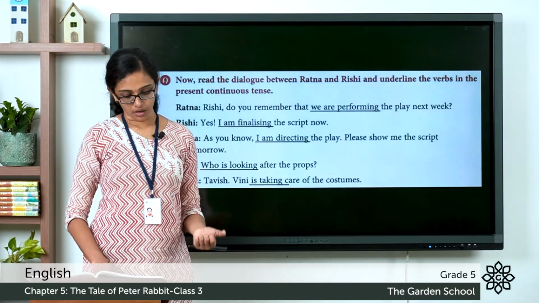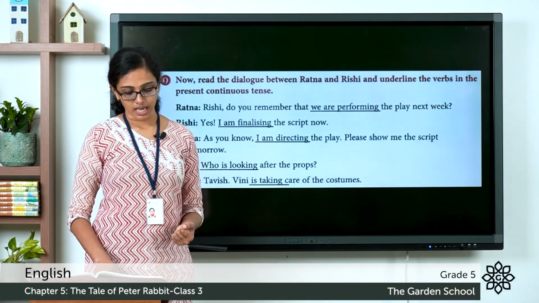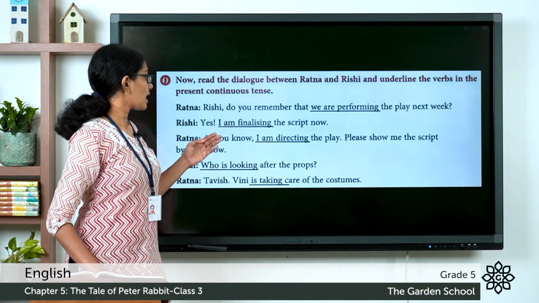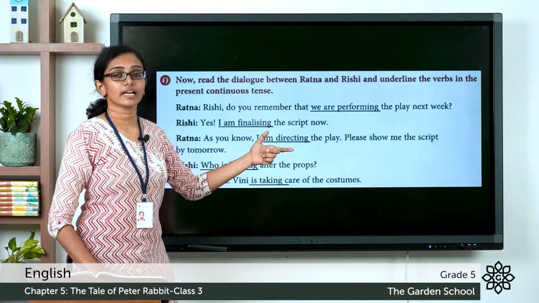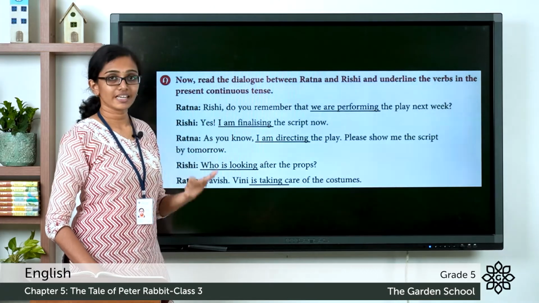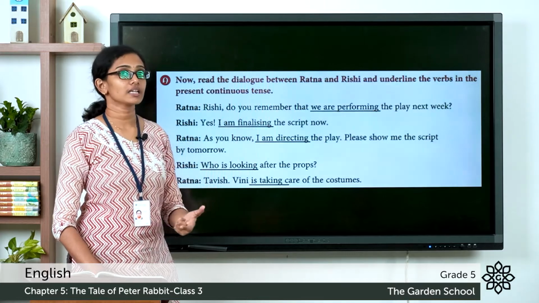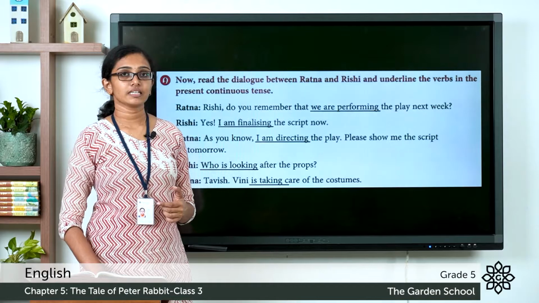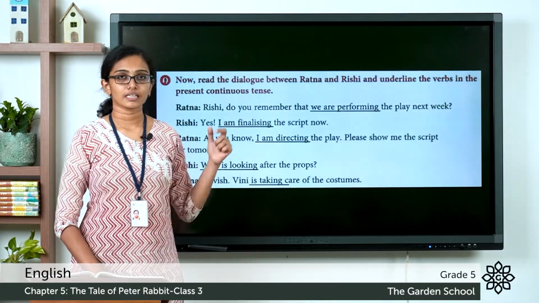Clear? Now, the next is Rishi's turn. Rishi says, yes, I am finalizing the script now. So, I am finalizing the script now. I am finalizing. I is the subject followed by am, and finalizing is the ing form of the verb finalize. So I am finalizing is the phrase that is given in present continuous tense in this sentence.